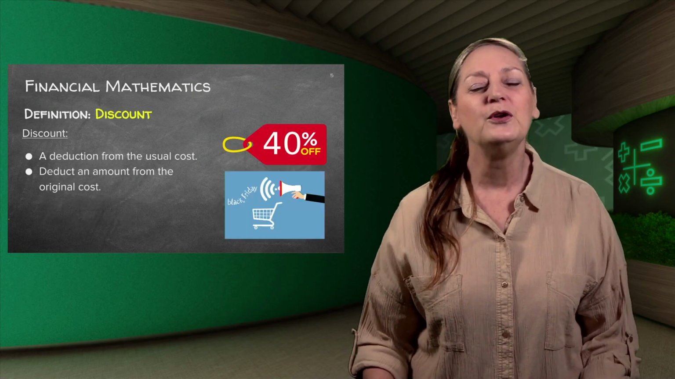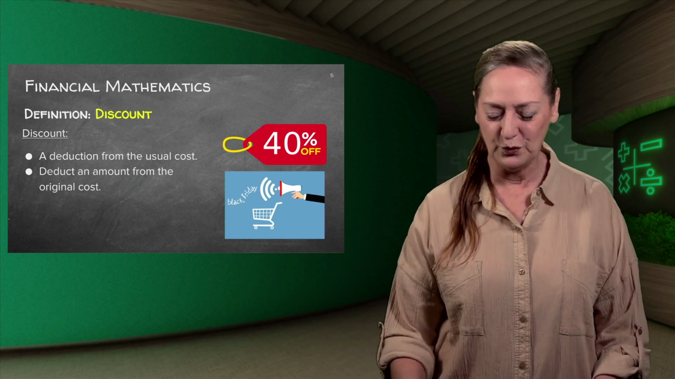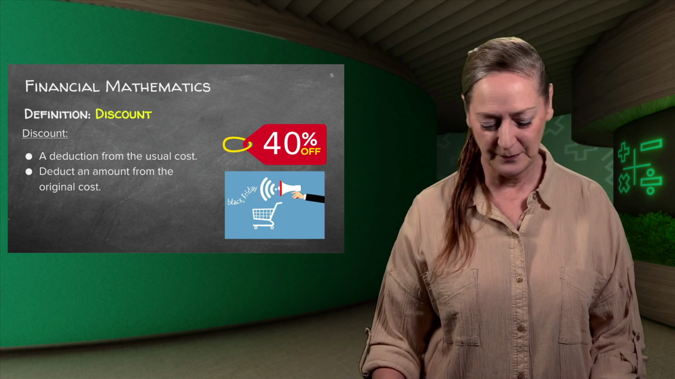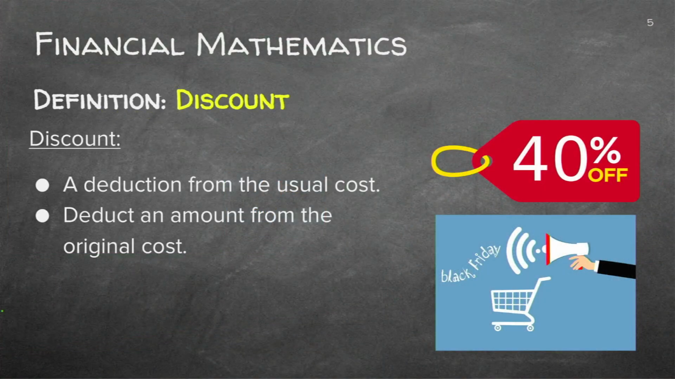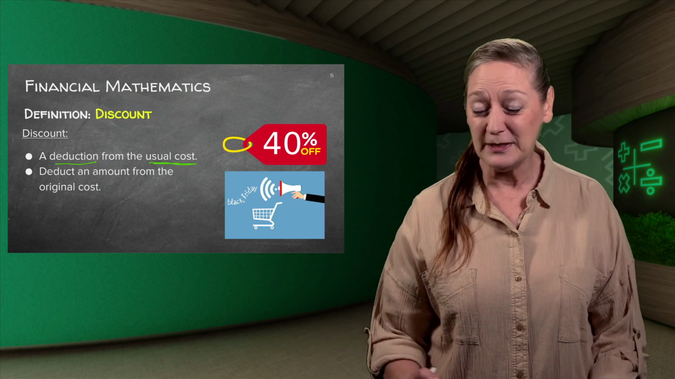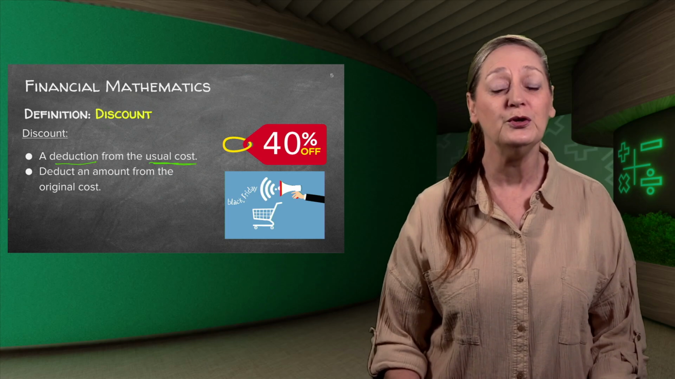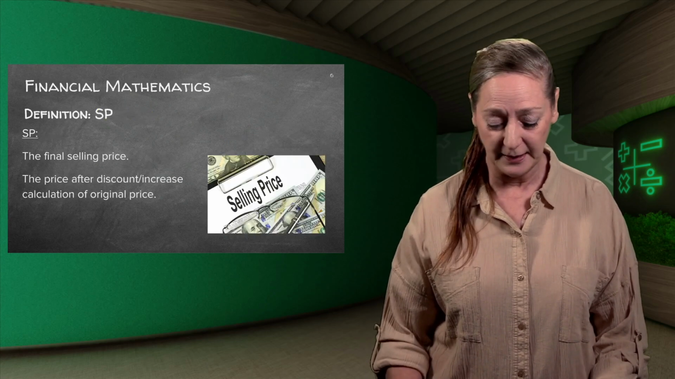So let's now look at discount. You know discount, you know Black Fridays, you know all these sales at shops. So it is a deduction from the usual cost. It deducts an amount from the original cost. So that also means that the price you're selling it at is going to be less than the price that you used to acquire it. But let's talk about that.